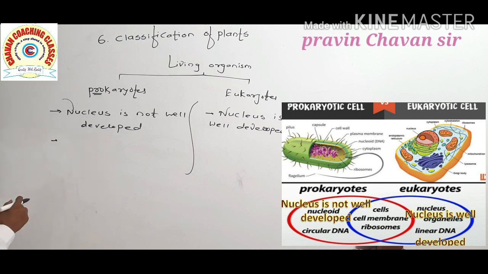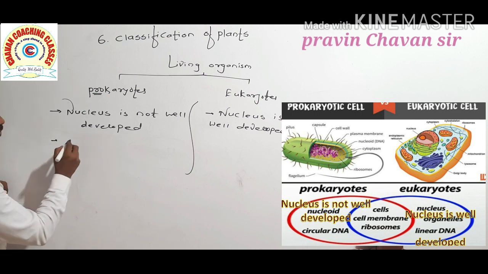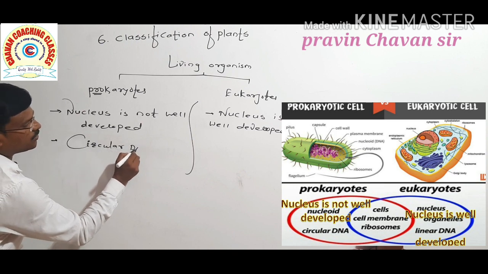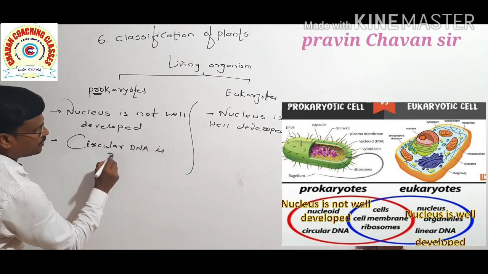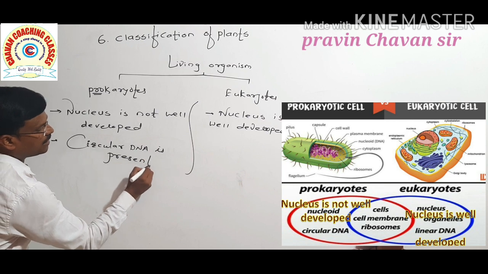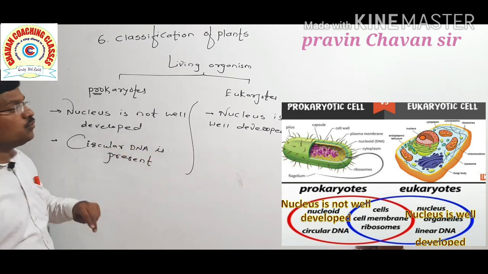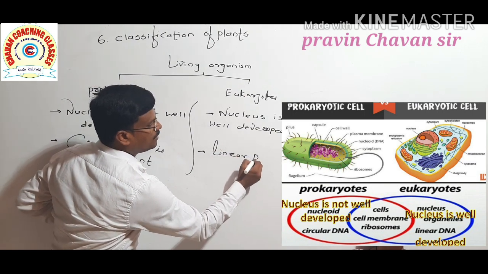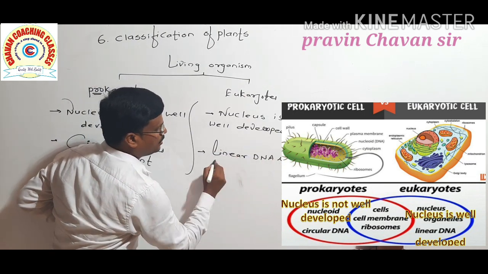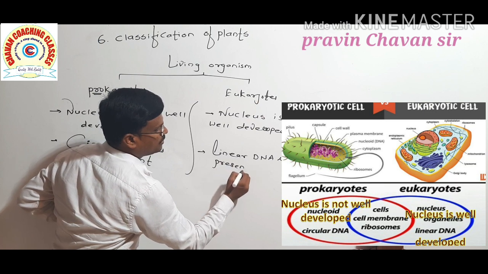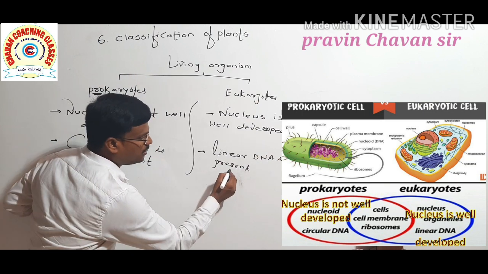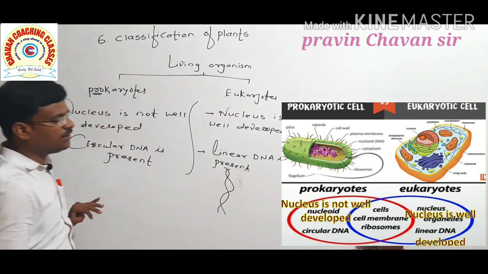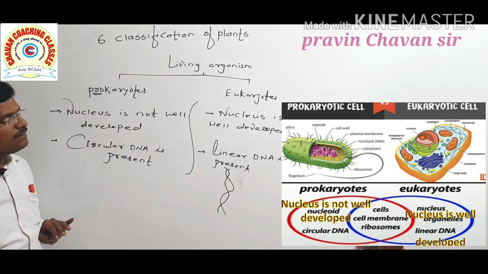Circular DNA is present in prokaryotes, and in eukaryotes linear DNA is present, as shown in the figure. Just like in human beings, linear DNA is present.